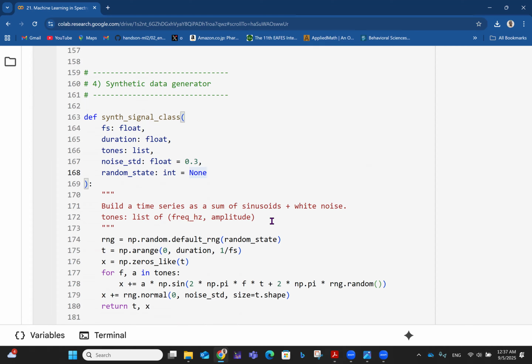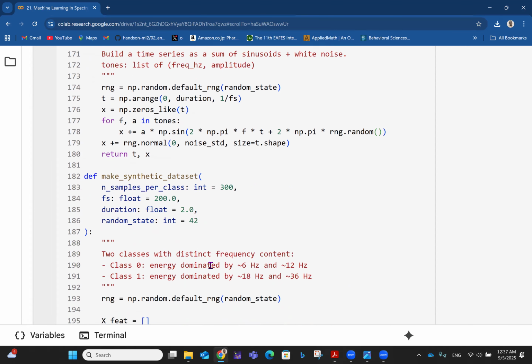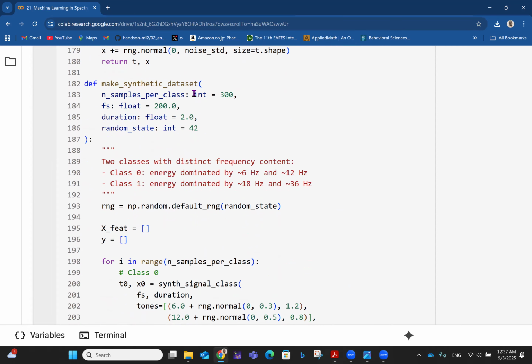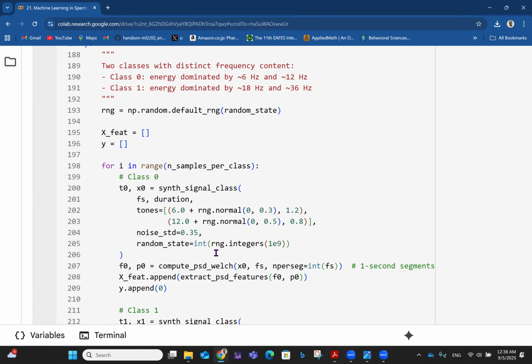So we build the time series as a sum of sinusoids plus white noise. We've done that a lot, by the way, under spectral analysis. Then here we're making synthetic data sets: number of samples per class, integer 300, fs float 200, duration. So with this now we can generate synthetic data. So we have two classes with distinct frequency content. We have class 0, energy dominated by 6 hertz and 12 hertz. Class 1, dominated by 18 and 36 hertz, like that.